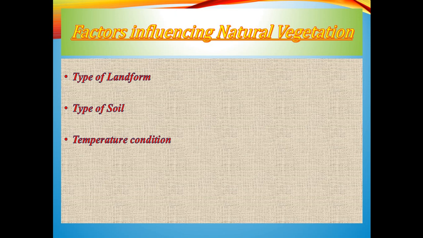If it is too low, that means the area is frozen, then it will restrict the growth of vegetation. It will not have a proper growing season, and vice versa. If it has extremely high temperature, then also it will restrict the growth. Why? Because there the moisture content will be very low. So temperature condition influences natural vegetation, and that is why there is a diversity of natural vegetation.